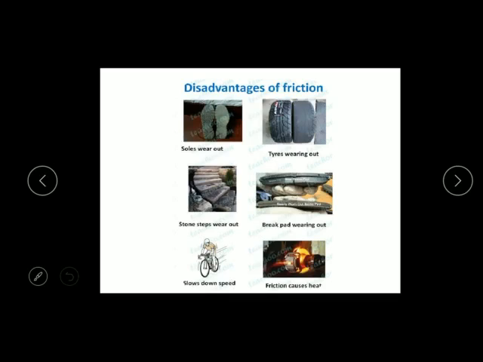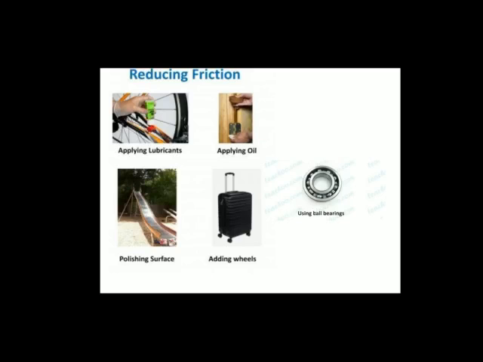So now, with all this discussion of advantages and disadvantages, let us see the important methods by which we can reduce the friction. So what are the important methods of reducing friction? As friction causes wastage of energy, it becomes necessary to reduce the friction, right? So let us discuss some of the important methods to reduce friction.